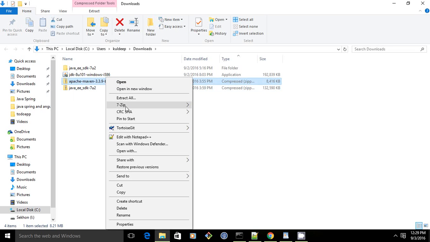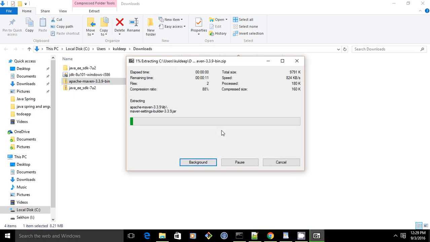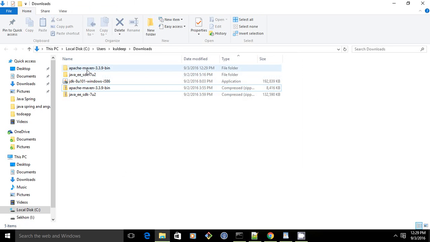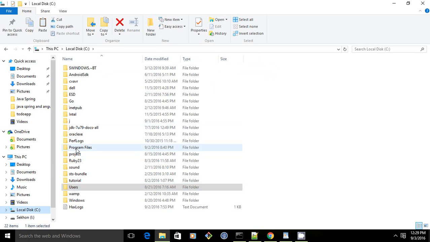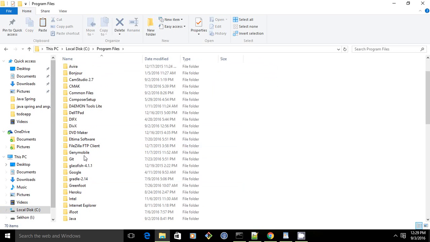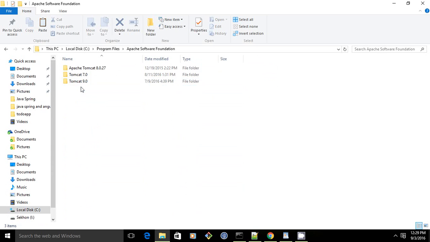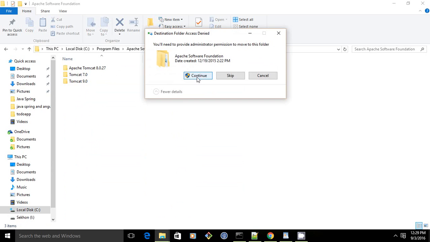Extract it anywhere. Now you got this. You may rename this if you want to. Let us make it Apache Maven and paste it at any safe location. Let us paste it in Program Files, in a folder let us suppose Apache Software. Continue.